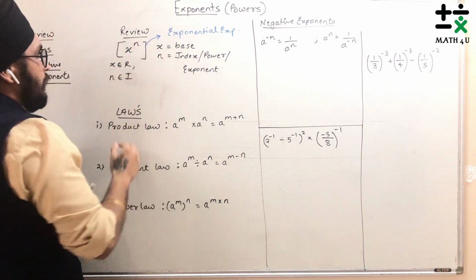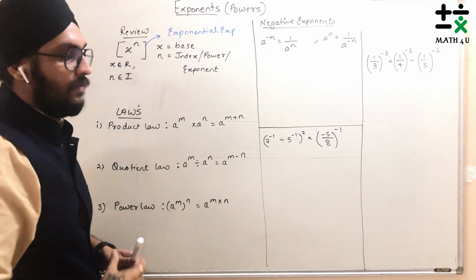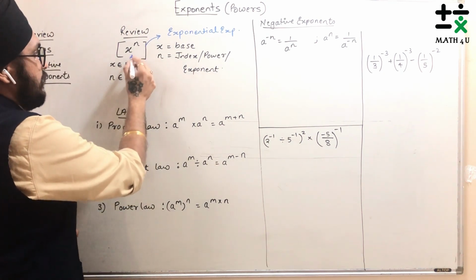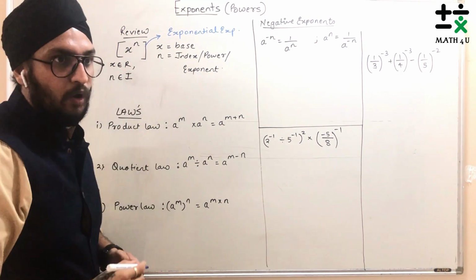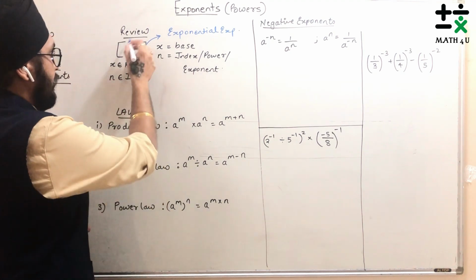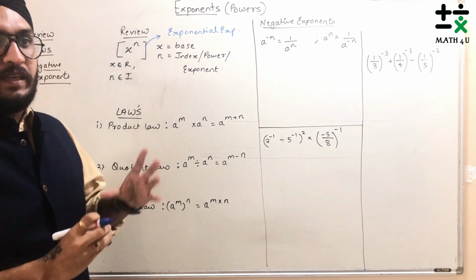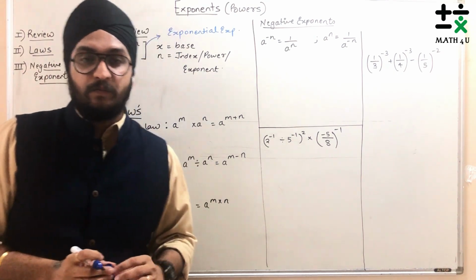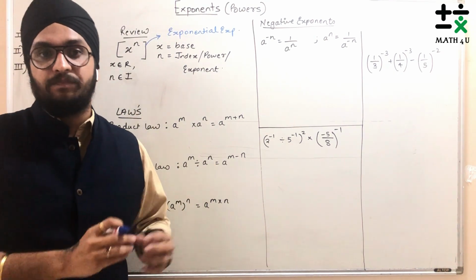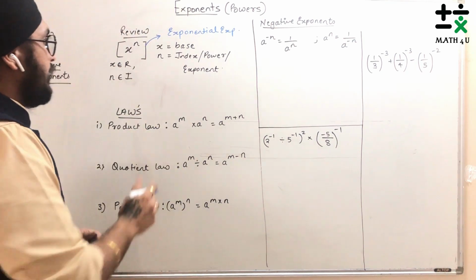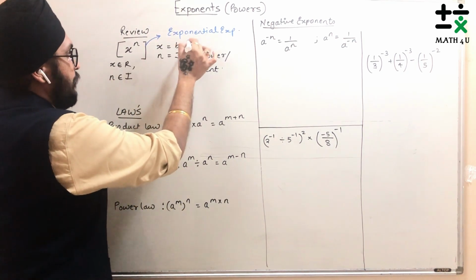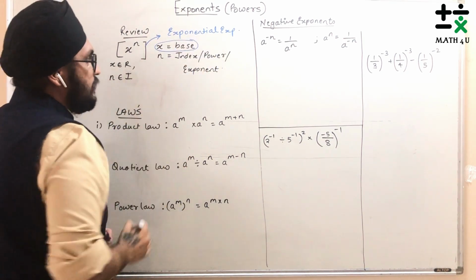Here, in x raised to n, x and n are different. x is a real number, belonging to the real numbers, and n should be an integer. In the previous video, I also explained the number system. So in this, x is called the base.